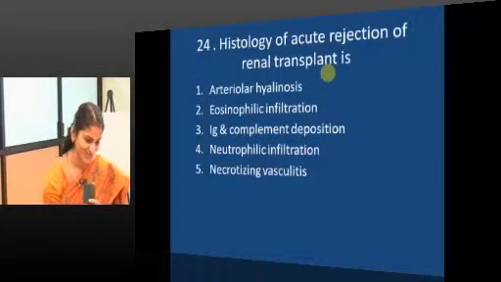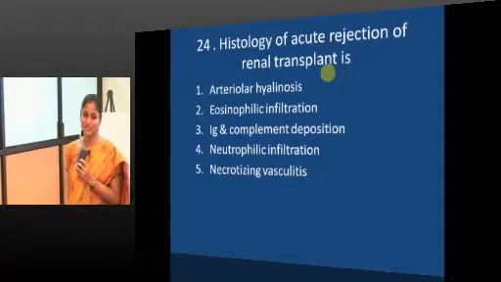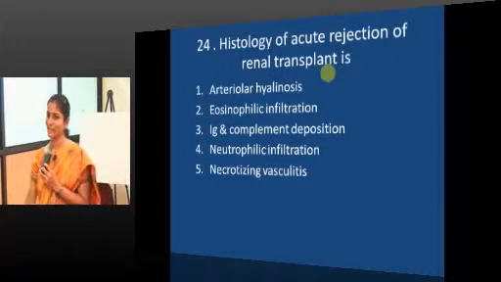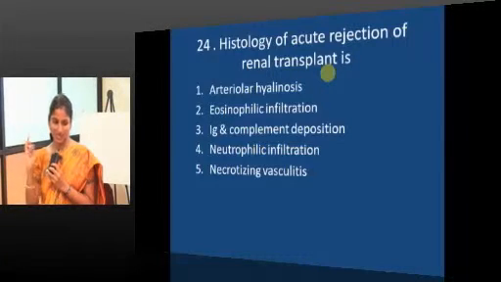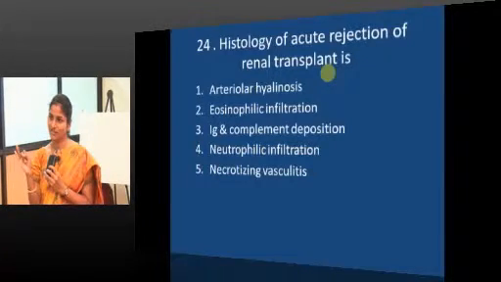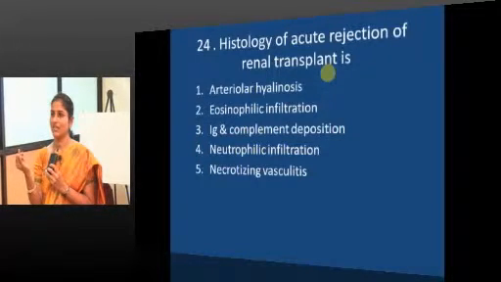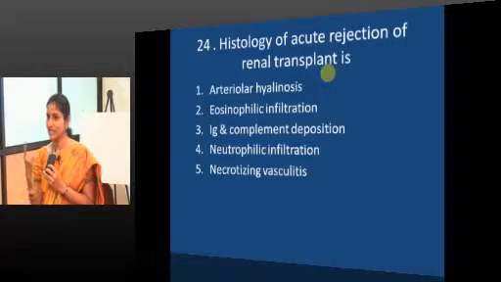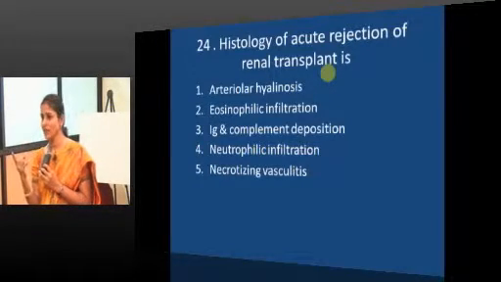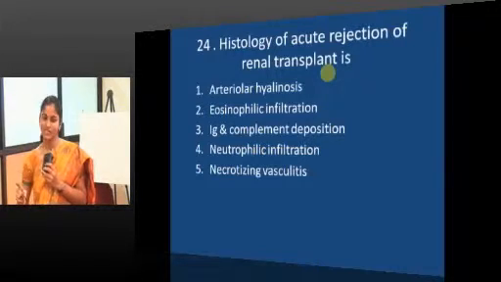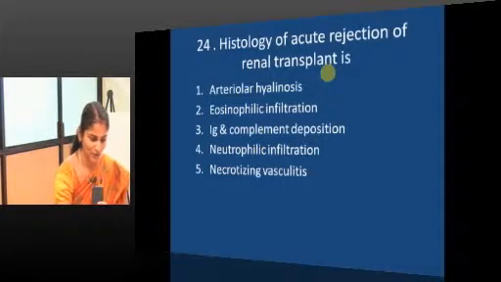Now, histology of acute rejection of renal transplant is neutrophilic infiltration, good, necrotizing vasculitis, good. Why can't it be IgG and complement? Read the question clearly. It is about histology. IgG and complement you can see in immunofluorescence. So for histology it is going to be only options 4 and 5.